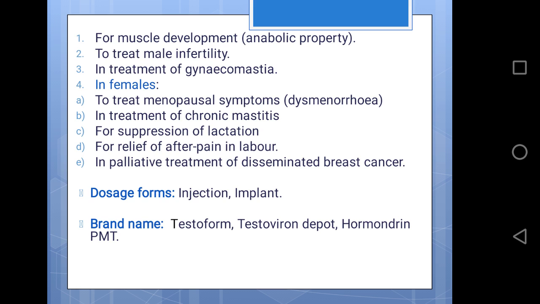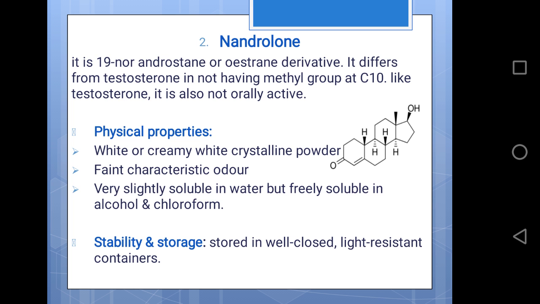Brand names are Testoform, Testoviron, Depot, Hormodrin, and PMT. Next drug is nandrolone. It is a 19-norandrostenedione or estrone derivative. It differs from testosterone in not having the methyl group at the C10 position, which is present in testosterone, and it is also not orally active.